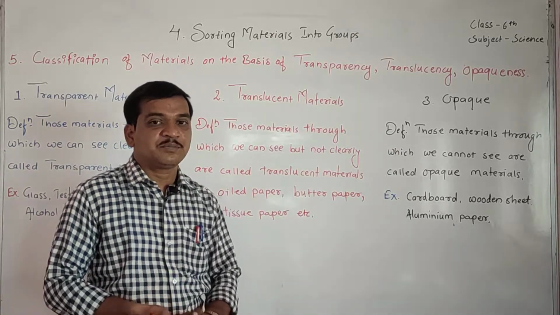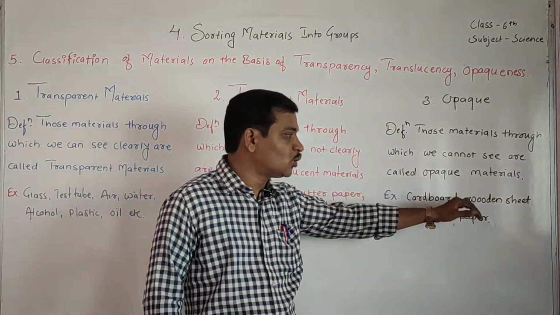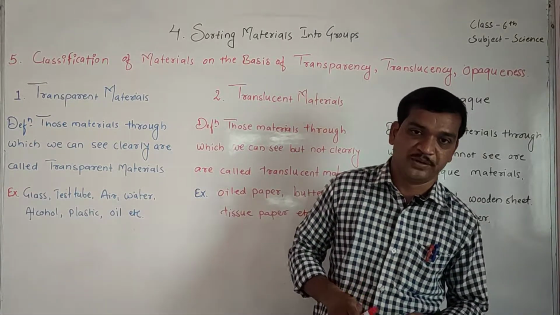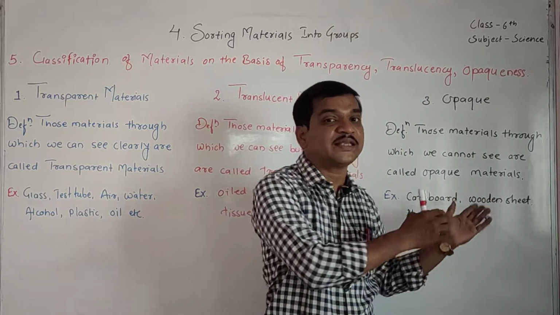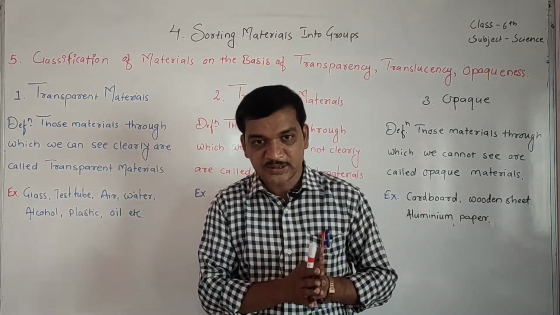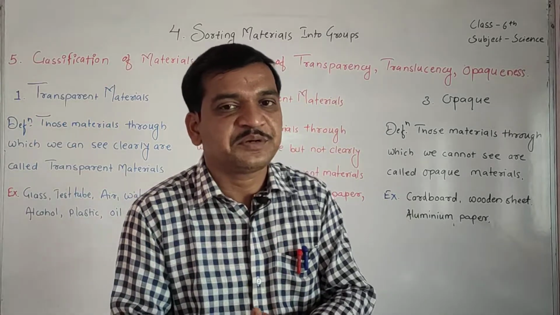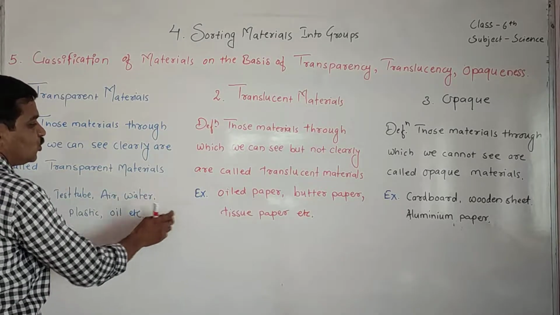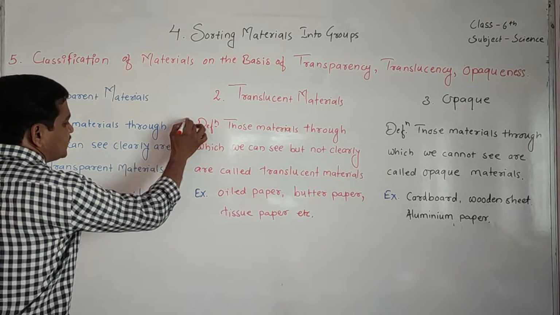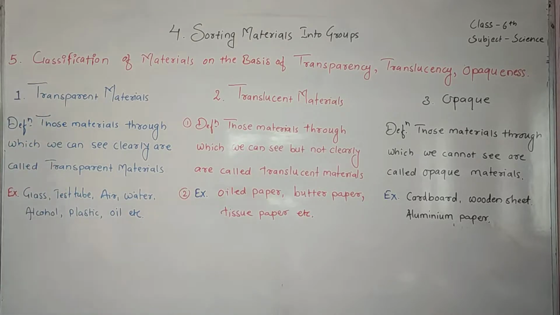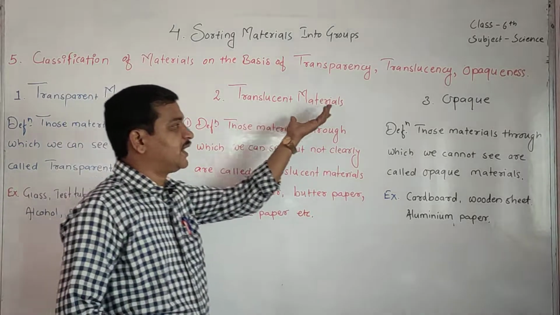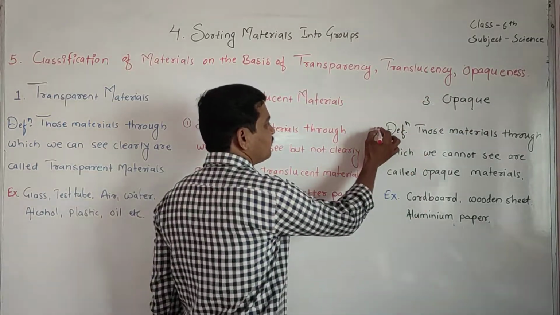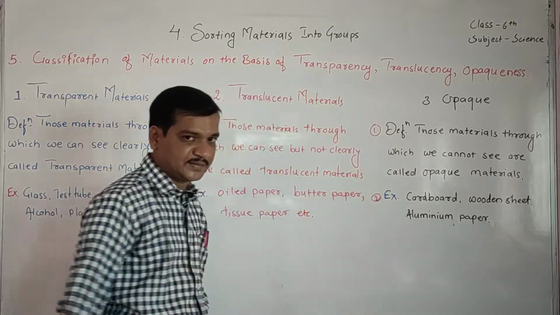Now what are the examples of opaque? Examples are cardboard, wooden sheet, aluminum paper. Yes or no? These are the examples of opaque objects. You can even add some more examples. Okay students, sometimes a question may come: difference between transparent object and translucent object. So you can write down two points: first point, definition; second point, example. Sometimes they may ask the difference between translucent material and opaque, so you can add this. Here also your first point is definition, second point is example.